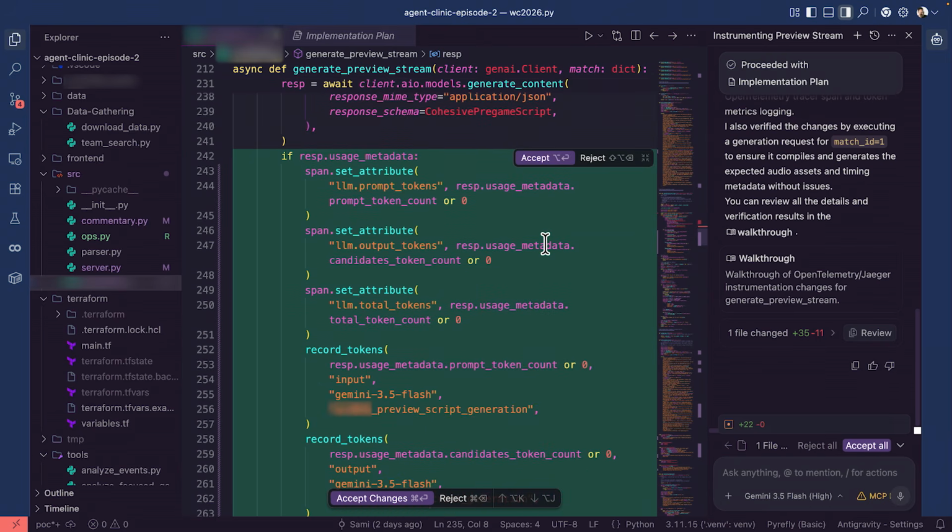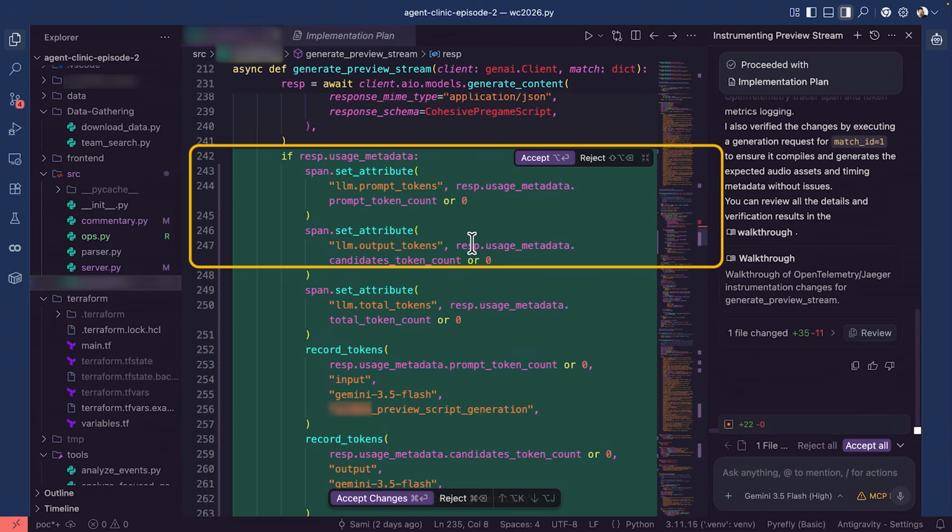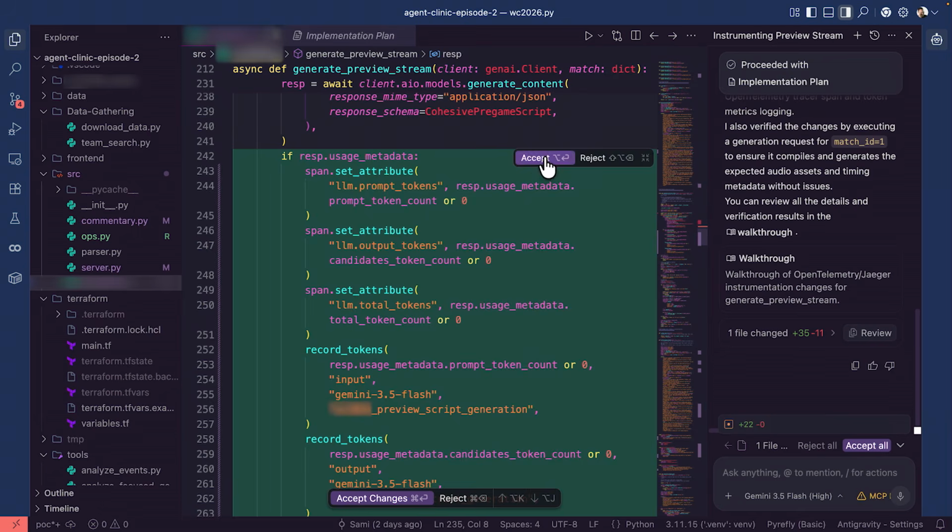So that's great. So that's initializing the span, and then we look here. Here in line 242, what it's doing is that it's capturing additional metadata about the LLM request. Once we deploy an application to production, we want to understand not just how well it performs, but also how much it's costing us. We want to minimize the number of tokens while ensuring a high quality output. I'm going to accept that.